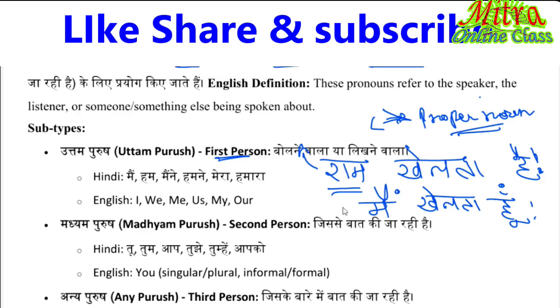Ram खेलता है पर मैं नहीं. Ram is a proper noun, but मैं is Uttam Purush, the first person. That means I am the speaker. So the speaker is the first person.